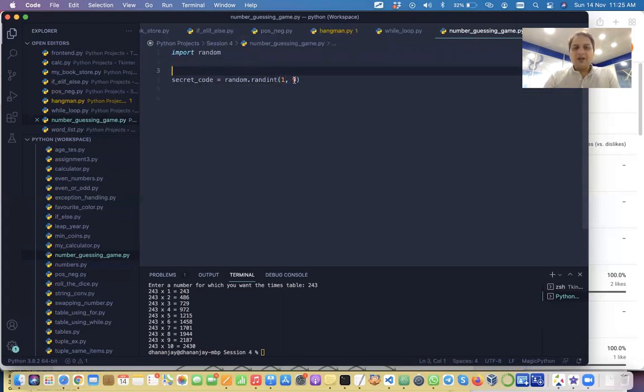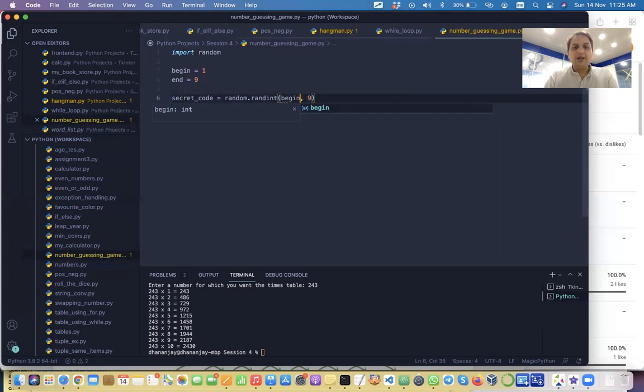Generally you don't do this kind of hard coding. So what we can say is begin is equal to 1 and end is equal to 9. We can parameterize it, or we can use variables. So then this game can be played with any kind of numbers. You can give any range. We can go higher as well.